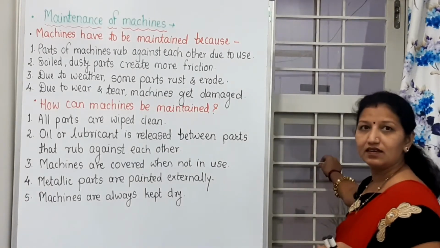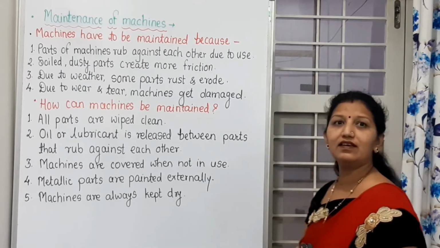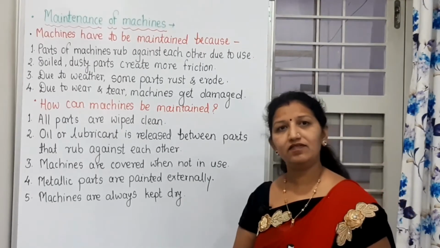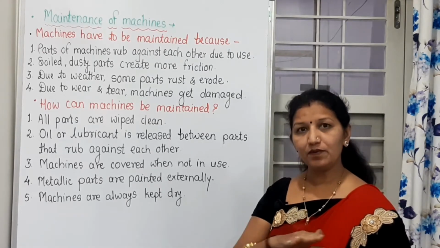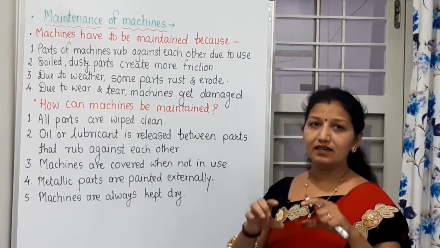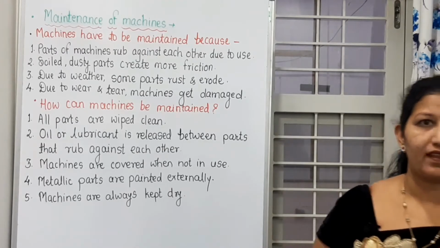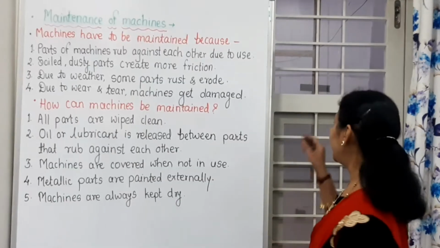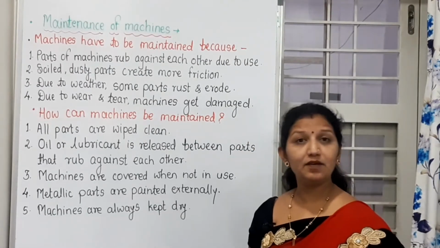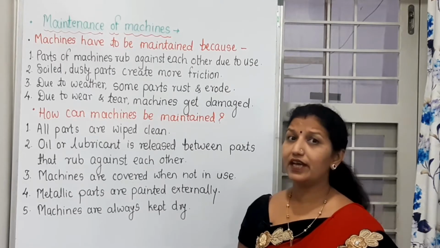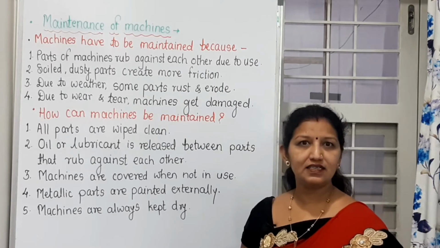See this door, it is made of metal, but it is painted with oil paint. Why? Because when we paint the metallic parts with oil paint, they are covered. If these metallic parts are not painted, what happens? There is rusting of these metallic parts.